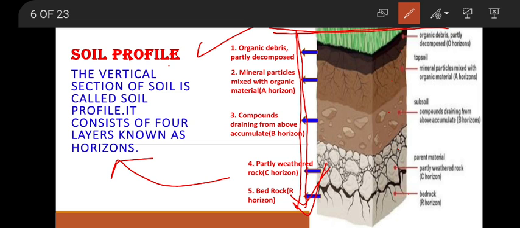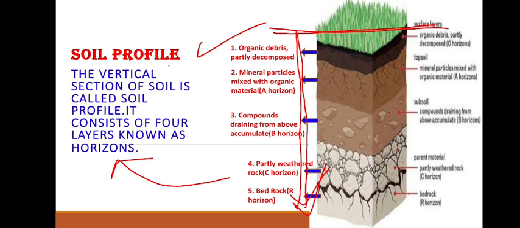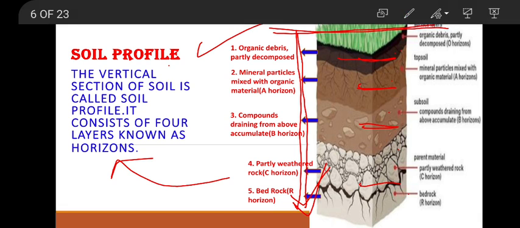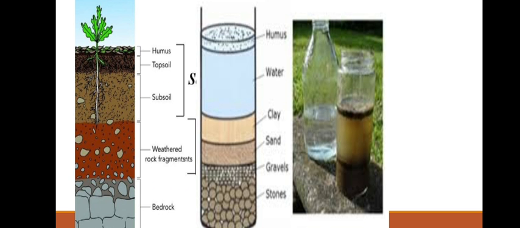So the top soil, what does it contain? We can see here 1, 2, 3, 4. Four layers you are able to see here. Am I right? See here, this is 1, 2, 3, 4. Four layers of soil can be seen here. How do these four layers differ from each other? We will study part by part.